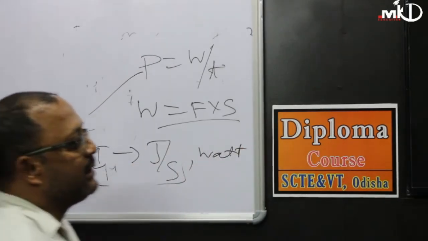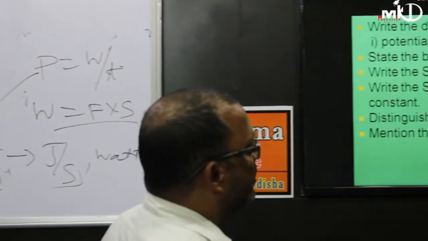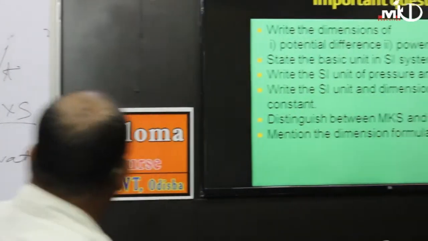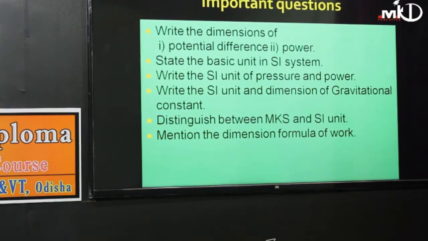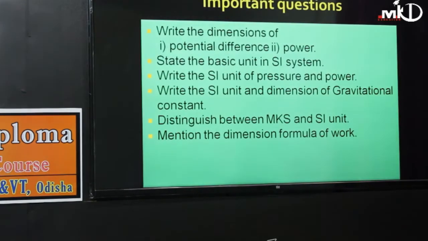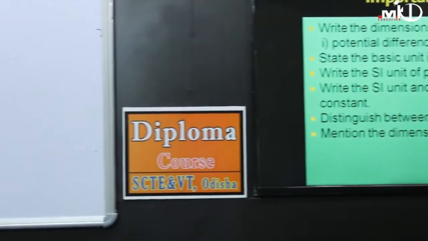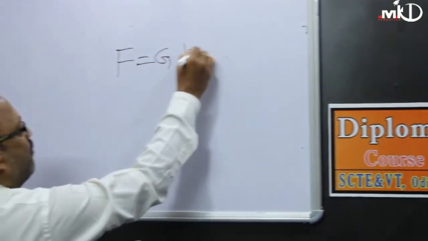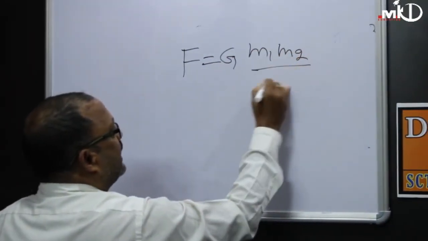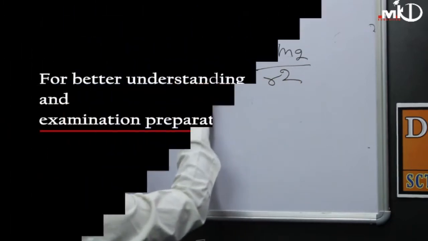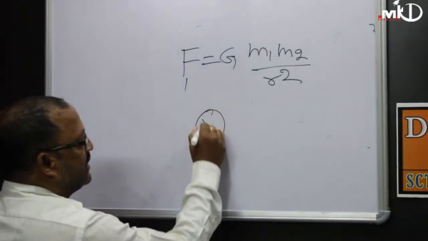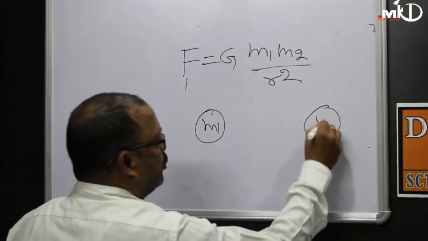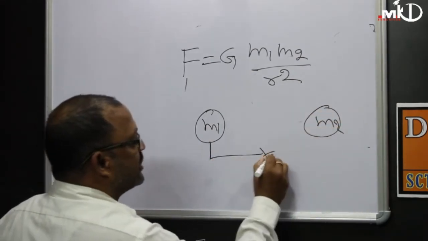Next, the SI unit and dimension of the gravitational constant; I am going to explain the formula so that you can calculate both. According to the gravitational law, force is equal to G m1 m2 by r square, where F is the force, m1 and m2 are the masses of two objects, and r is the distance between them. Suppose the masses m1 and m2 are separated by a distance r.